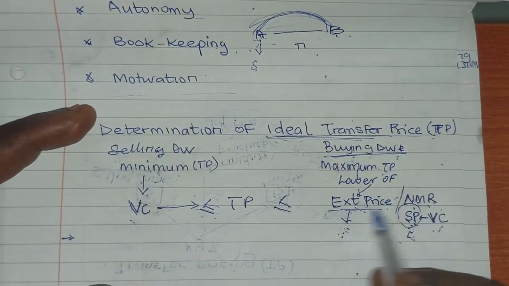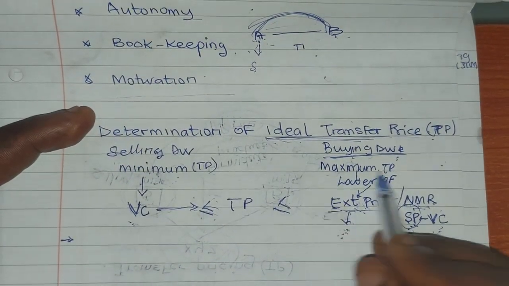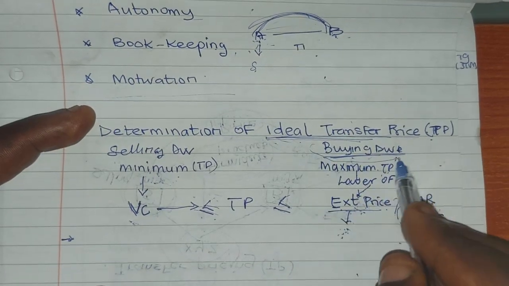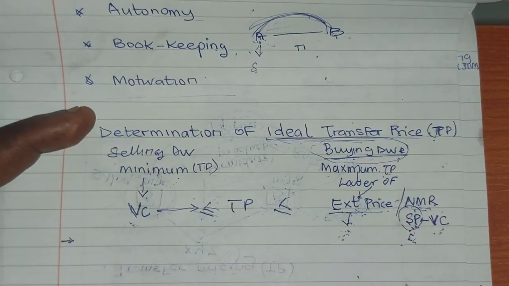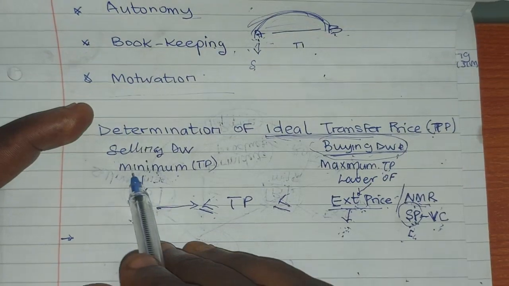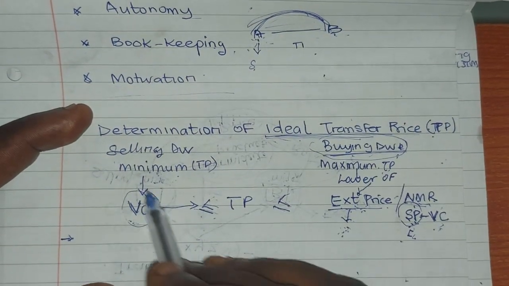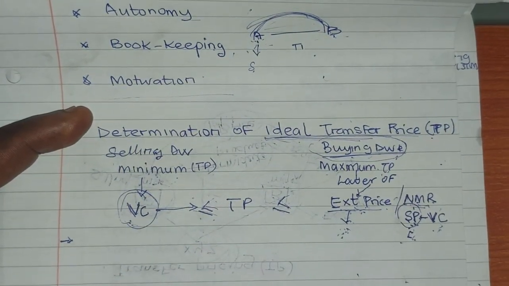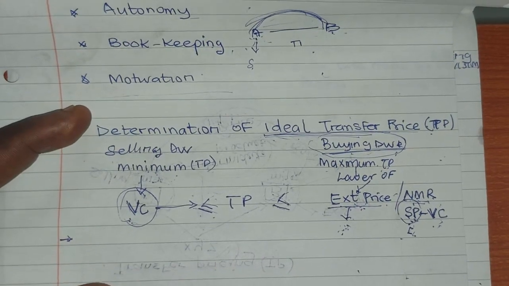So the one that is lower will be the maximum transfer price from the buyer's angle. While the minimum transfer price will be this.